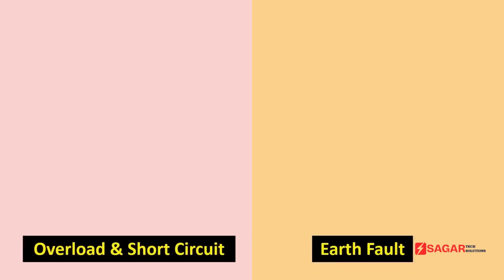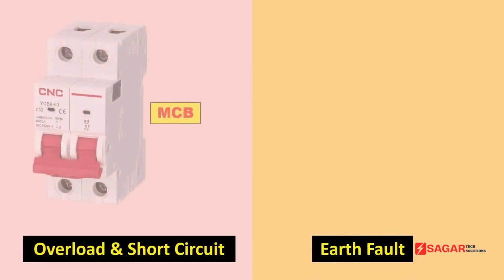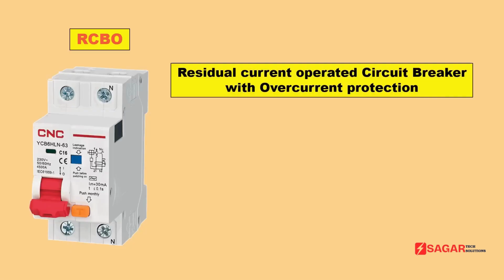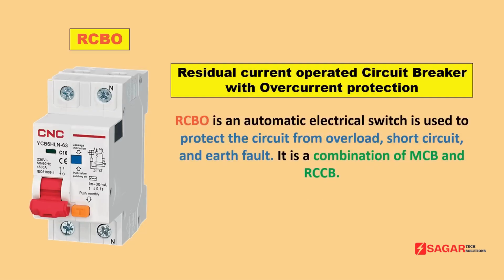Now if we want protection from earth fault, overload and short circuit, then we have to use MCB and RCCB, both these devices. But if you don't want to use two different devices, and instead by using only one device you want all the three protections, then in this condition you have to buy a RCBO. So through RCBO you will get overload, short circuit and earth fault protection.